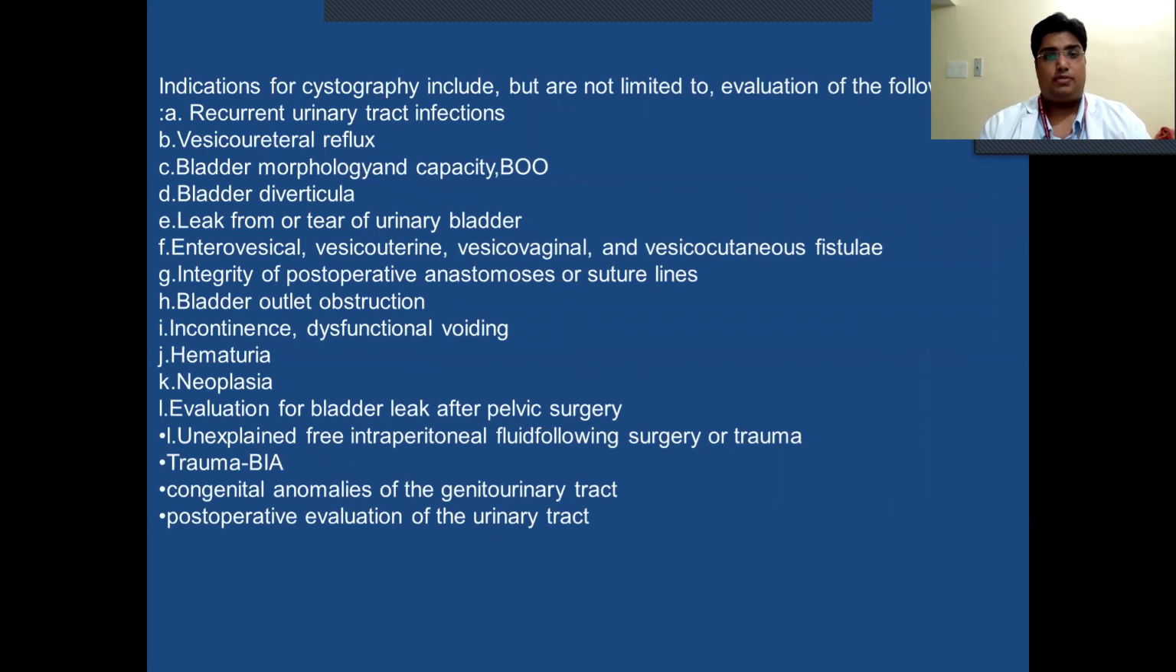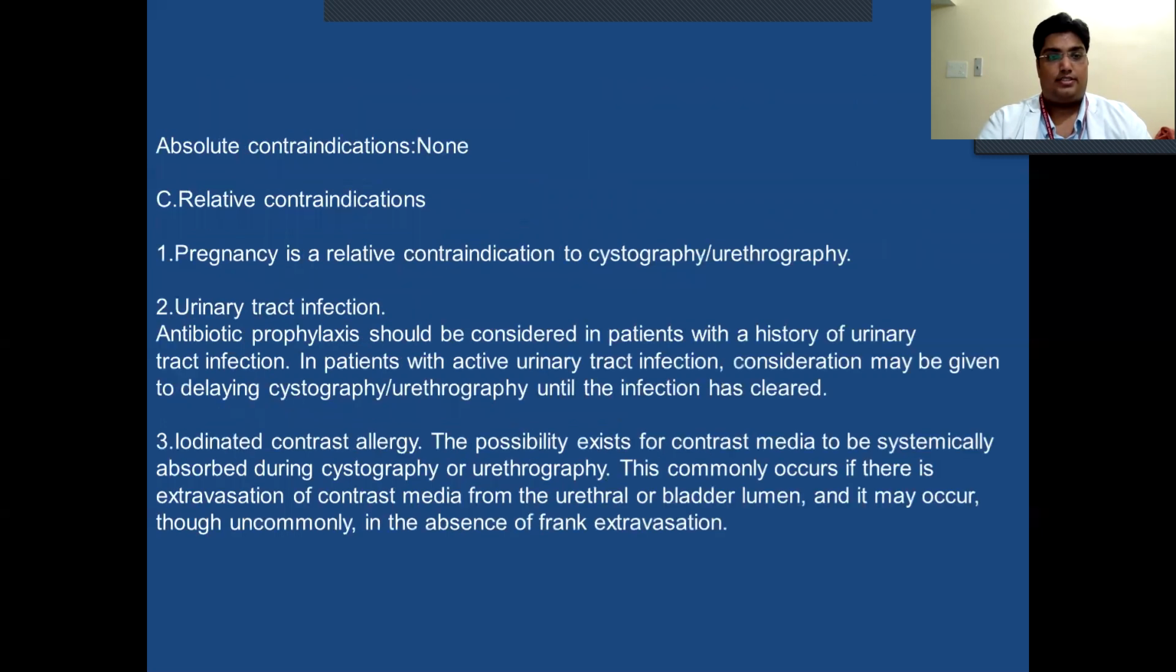Indications of cystourethrography include, but are not limited to, evaluation of the following: recurrent urinary tract infection, vesicoureteral reflux, bladder morphology and capacity, bladder diverticula, leak from or tear of the urinary bladder, enterovesical, vesicouterine, vesicovaginal, and vesicocutaneous fistula, integrity of postoperative anastomosis and suture lines, bladder outlet obstruction, incontinence, dysfunctional voiding, hematuria, neoplasia, evaluation of bladder leak after pelvic surgery, unexplained free intraperitoneal fluid following surgery or trauma, trauma, congenital anomalies of the genitourinary tract, and post-operative evaluation of the urinary tract.